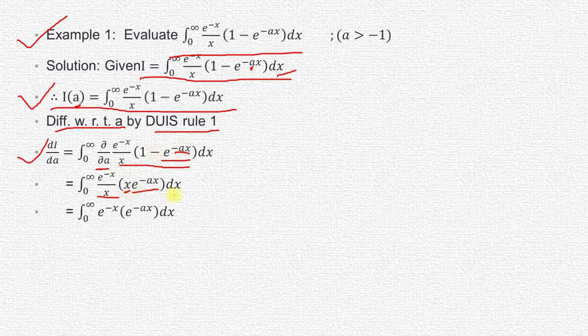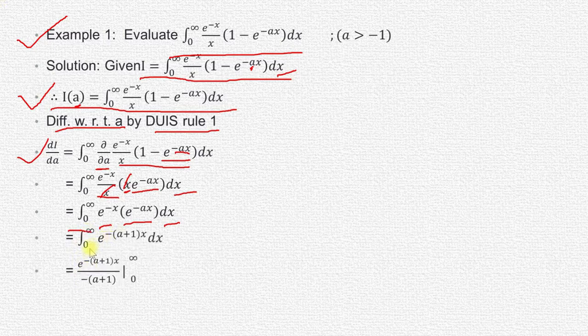So here into dx, the x gets cancelled, leaving e to the minus x and e to the minus ax, dx, integral from 0 to infinity. Now we are going to solve this integral. It is a simple integral. Here the base is the same, so we can add the powers.